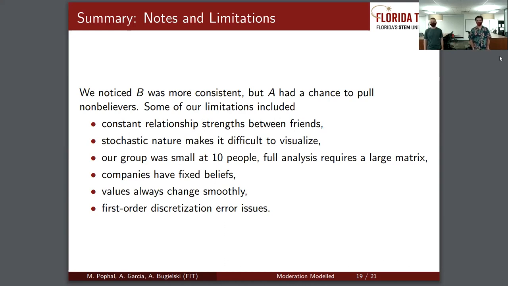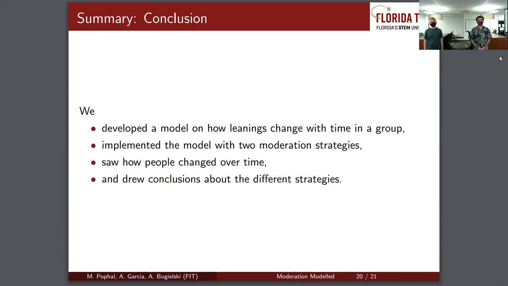Companies have fixed beliefs. Values always change smoothly. And first order discretization error issues. So in conclusion, we developed a model on how leanings change with time in a group. We implemented this model with 2 moderation strategies and observed how people changed over time. We drew conclusions from this model about the different strategies.